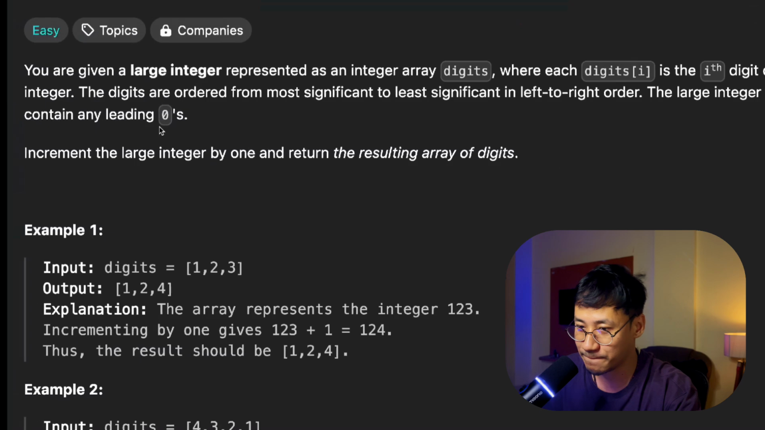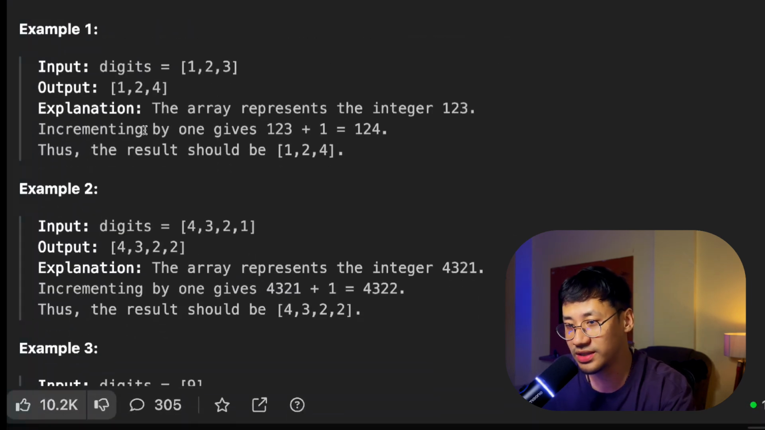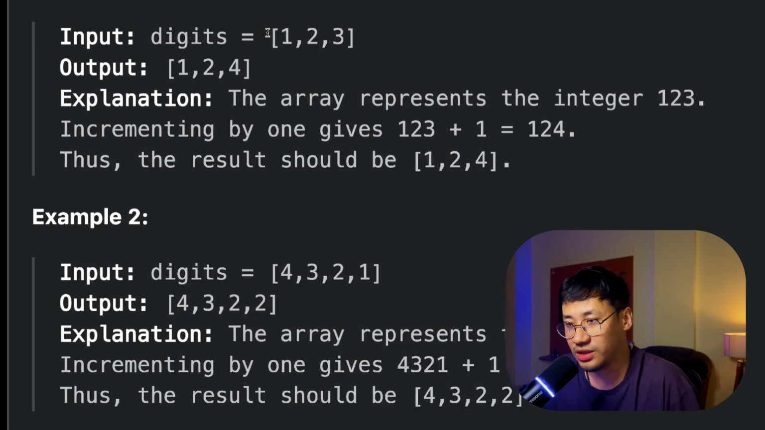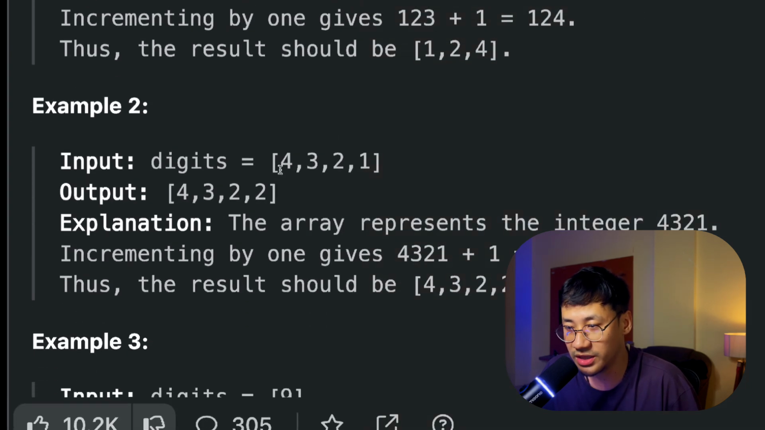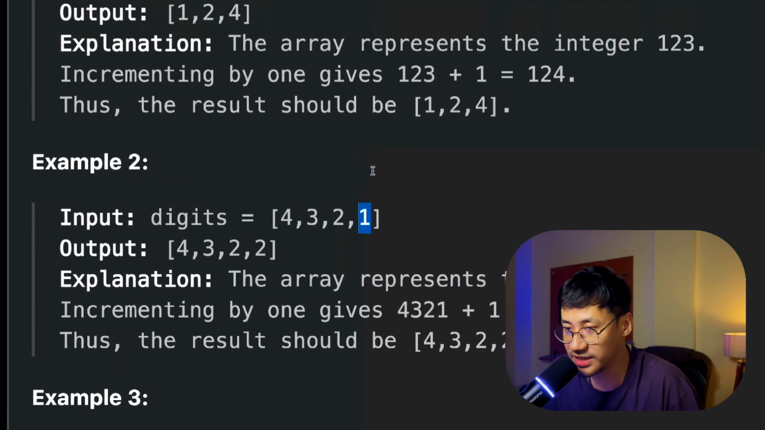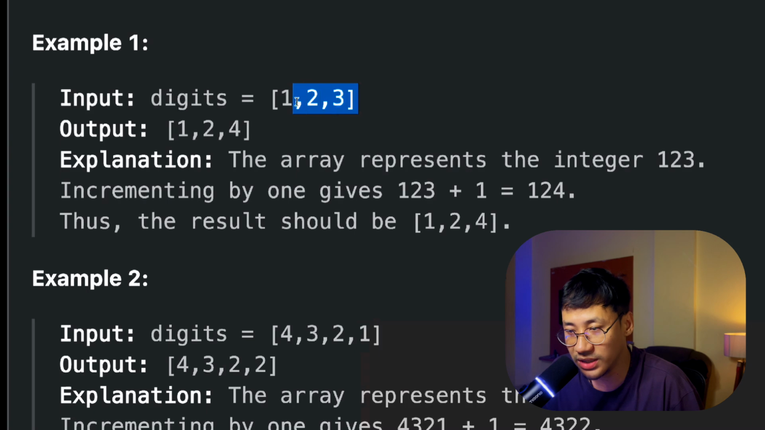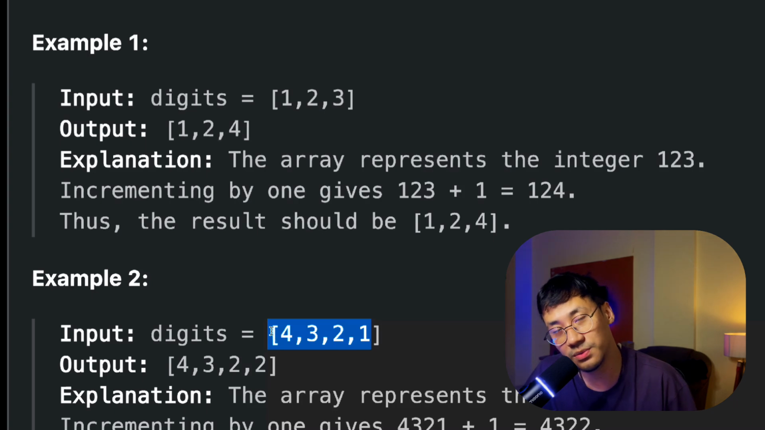All right, so plus one. Look at this example, 1 2 3. You might think that, okay, sir, what you need to do is just take the last digit and add 1, so it becomes 1 2 4. No, it is not only that. It is saying that you need to take the whole number and then do plus 1. So 123 plus 1 is 124. 4321 plus 1, 4322 it is.